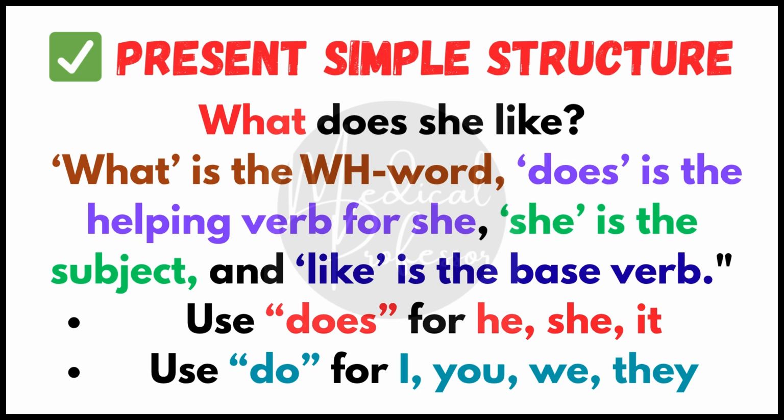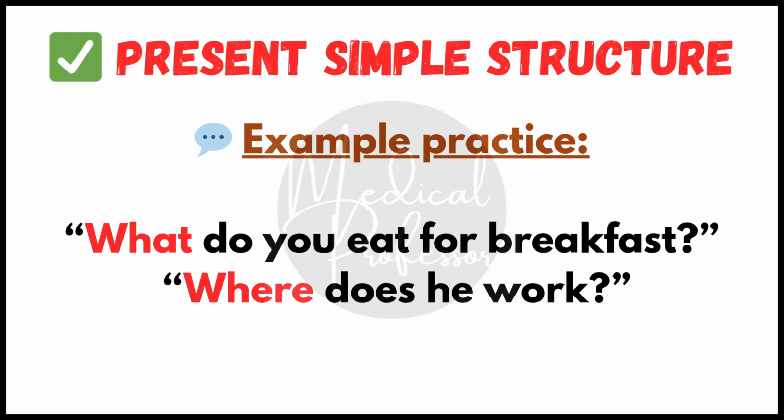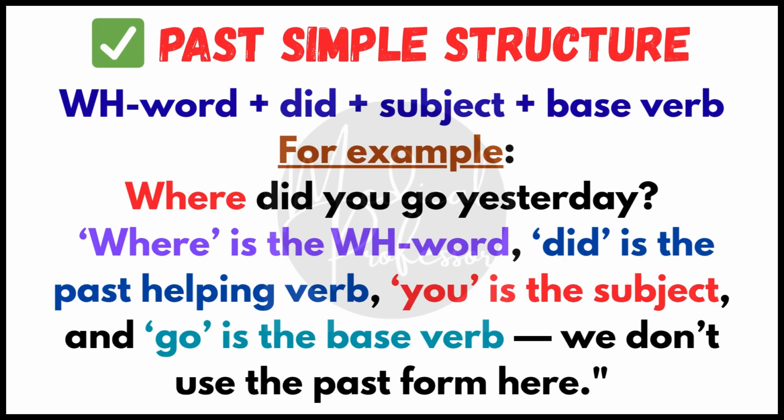Use does for he, she, and it. And use do for I, you, we, and they. For example, what do you eat for breakfast? Where does he work?